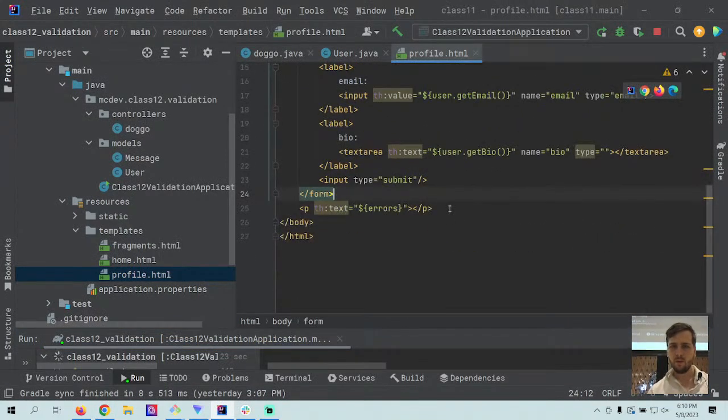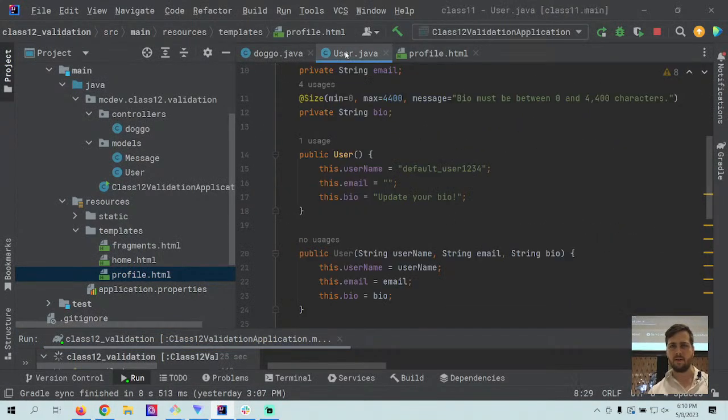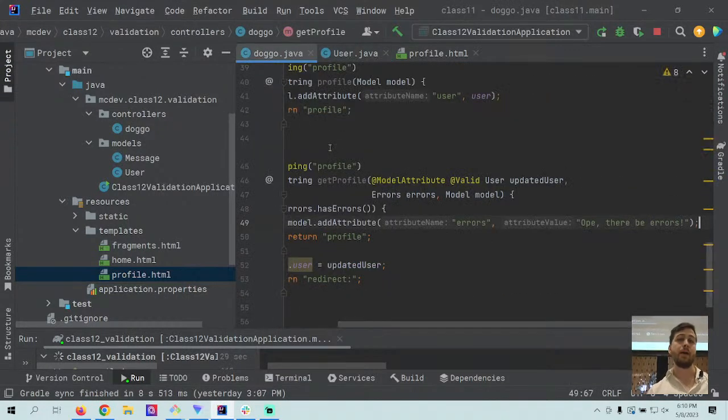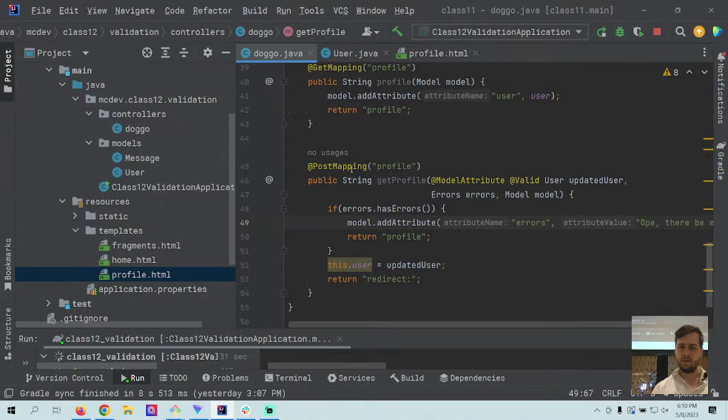Cool. I think I'll leave that code in there. We'll have a special message for if there are errors at all. We'll just have that at the bottom, and then we'll link the Thymeleaf form to the model, which we'll be doing next. Before we progress, though, any other questions? None. Okay. Cool.